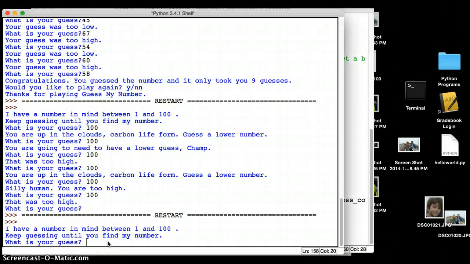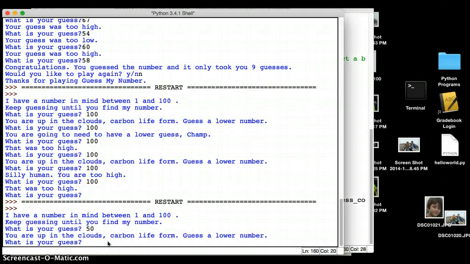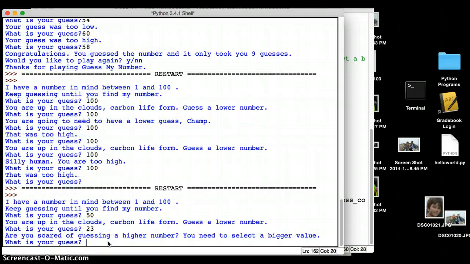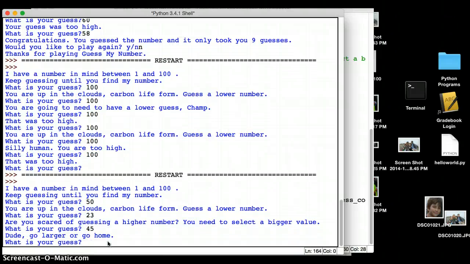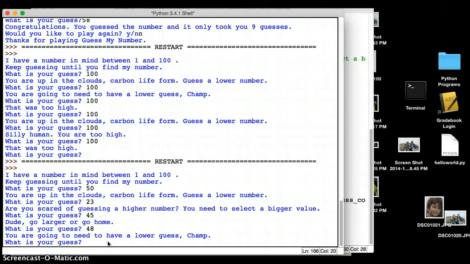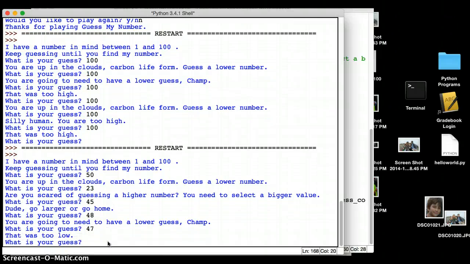My guess is 50. You are up in the clouds. Guess a lower number, 23. Are you scared of guessing a higher number? You need to select a bigger value, 45. Dude, go larger or go home, 48. You're going to have a lower guess, champ, 47. That was too low.